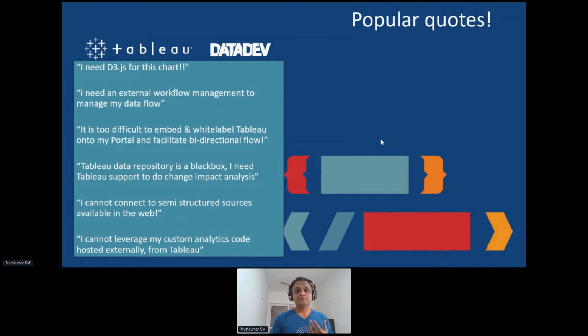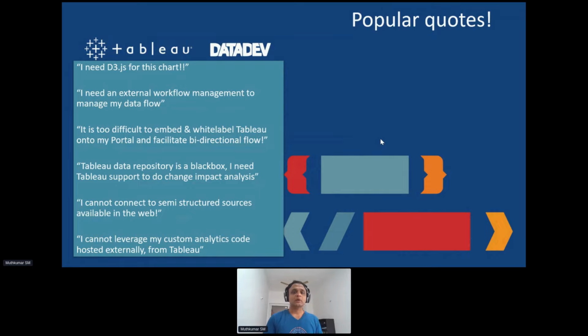They have certain apprehensions about white labeling, as to how Tableau's look and feel is going to appear in the portal when they start embedding Tableau pages onto the custom portal, be it Salesforce or outside Salesforce. And there are a lot of apprehensions about the data repository of Tableau being a black box, right? So if I want to build a data mart, or if I want to track the lineage of a particular data set, how do I make sure that I don't hit a roadblock?